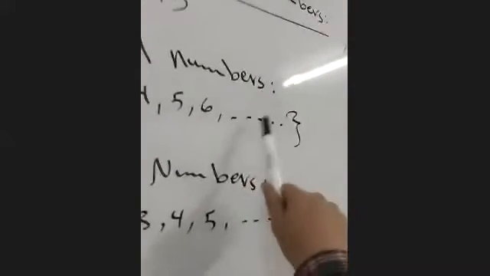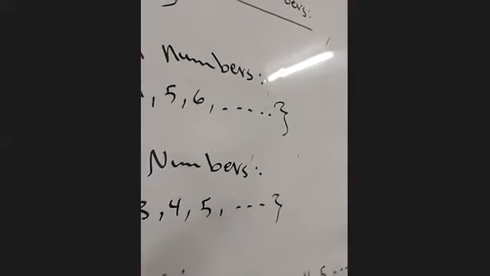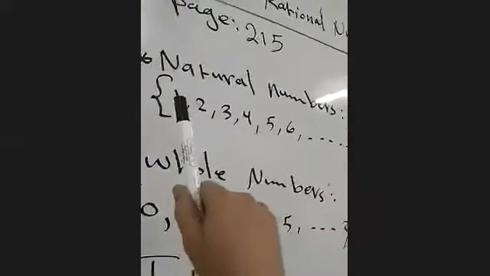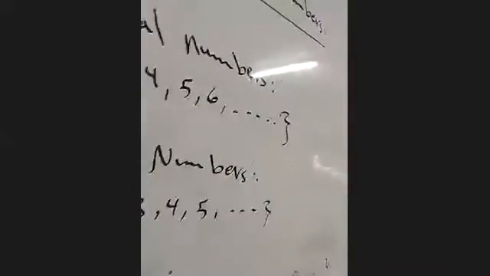These points mean what? Continue for what? Forever, without end. So the natural numbers start from 1, 2, 3, 4, 5, forever. Continue, Ammar. The set of whole numbers includes the set of natural numbers and 0.